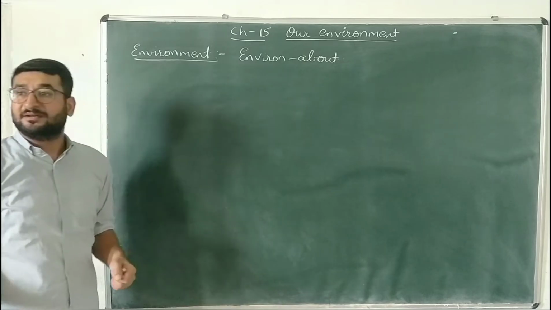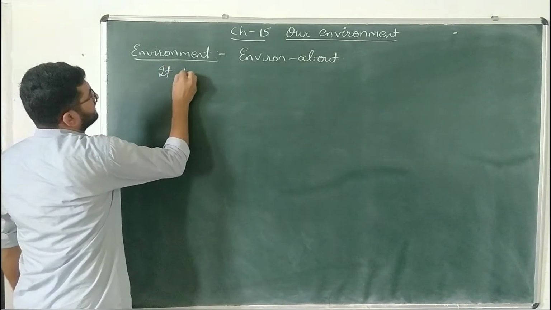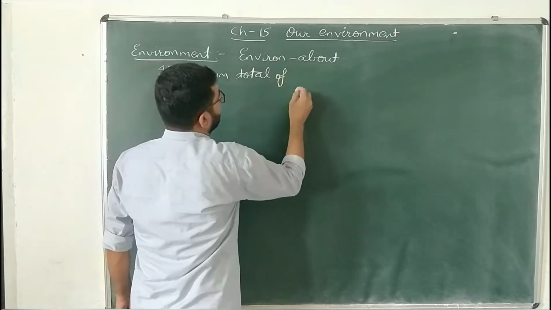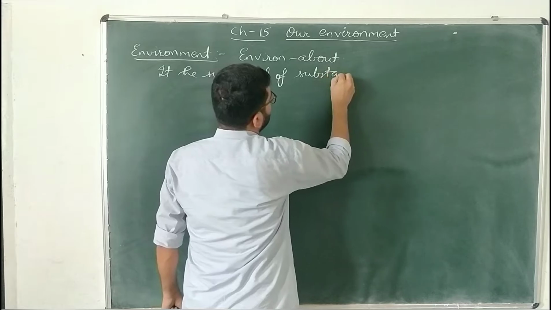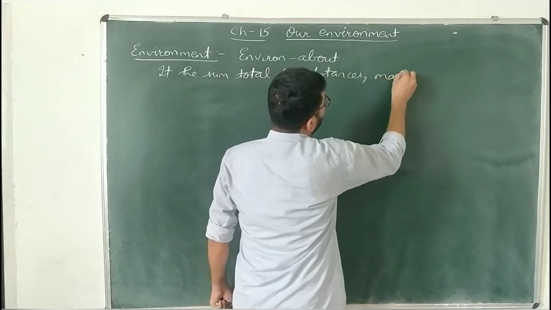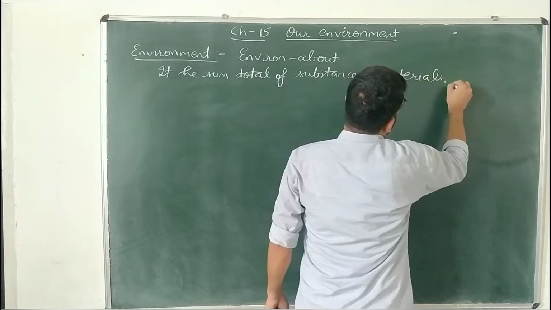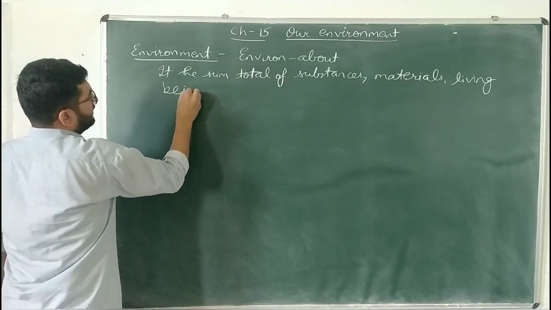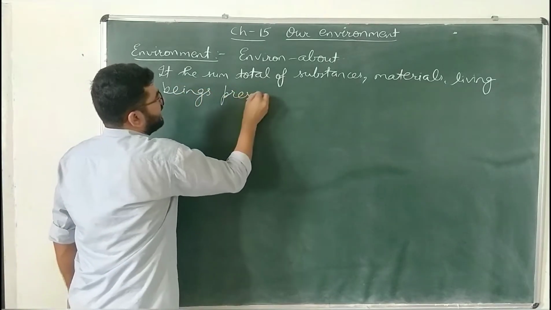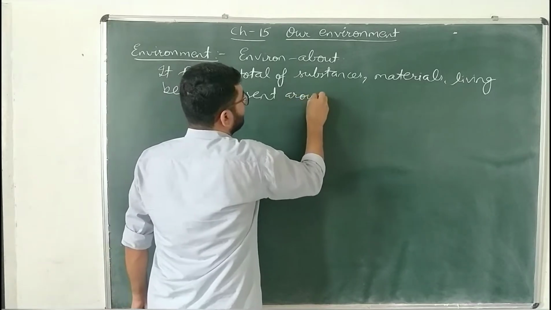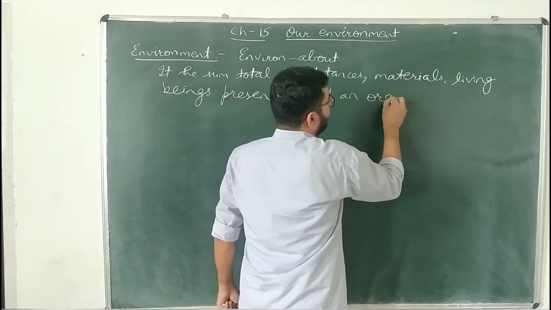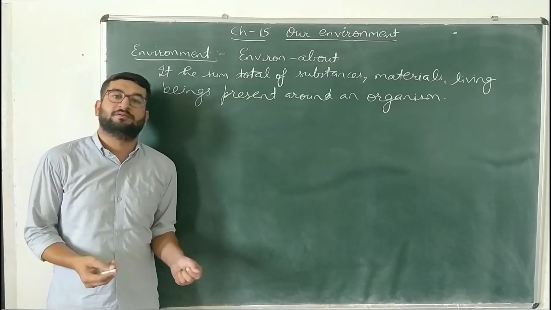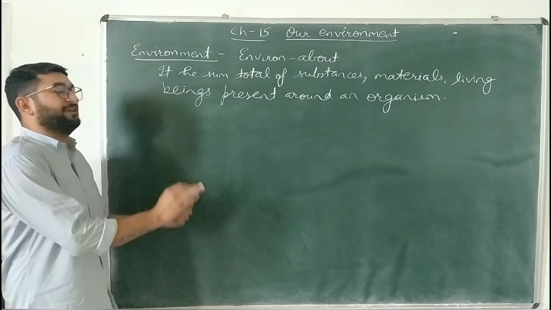So what is environment? It is the sum total of substances, materials, living beings present around an organism and plays an important role without being the part of it.